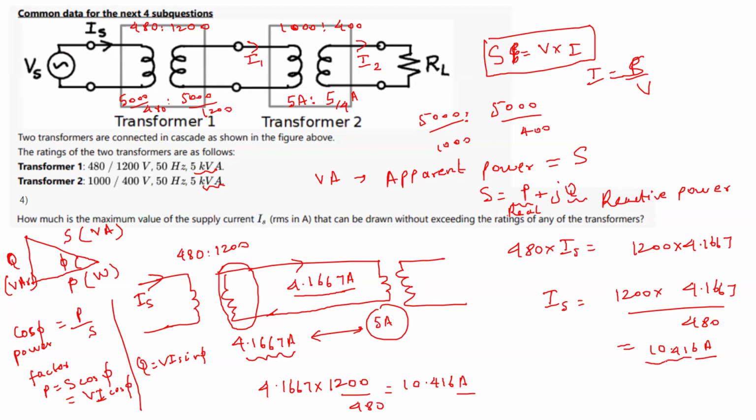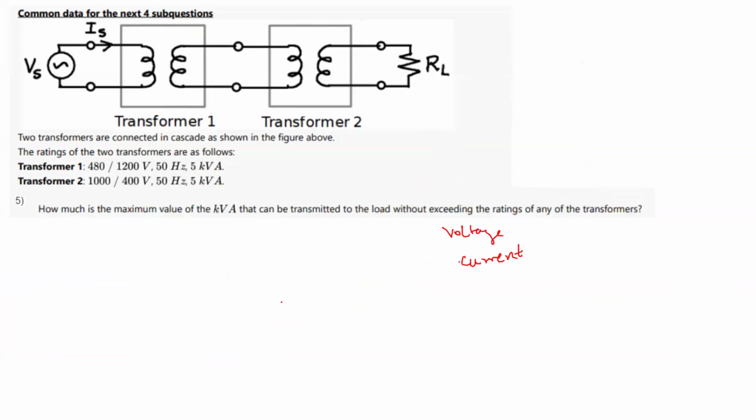This is 10.416. So what will be the maximum kVA? The maximum kVA will simply be Vs into Is. We have seen the safe value of Vs from question number 3, and the safe value of Is from question number 4.